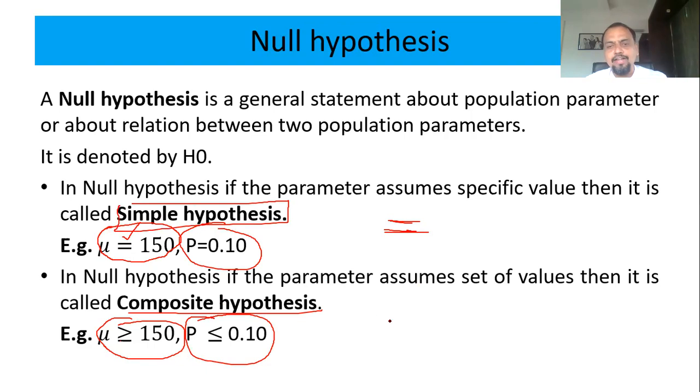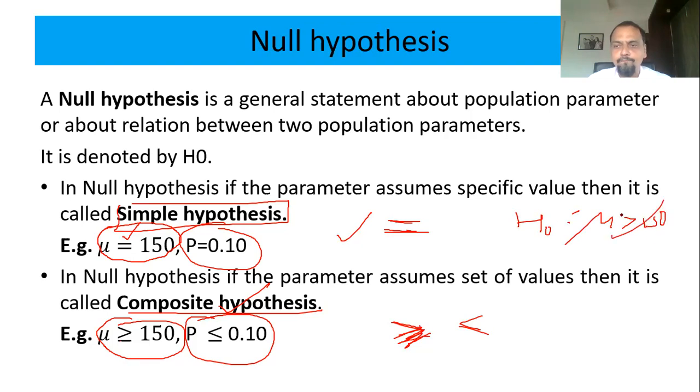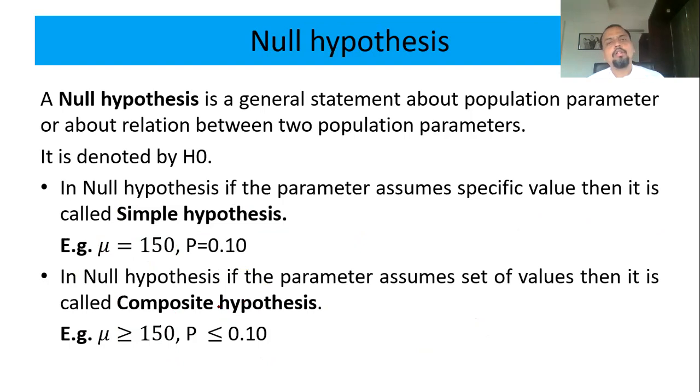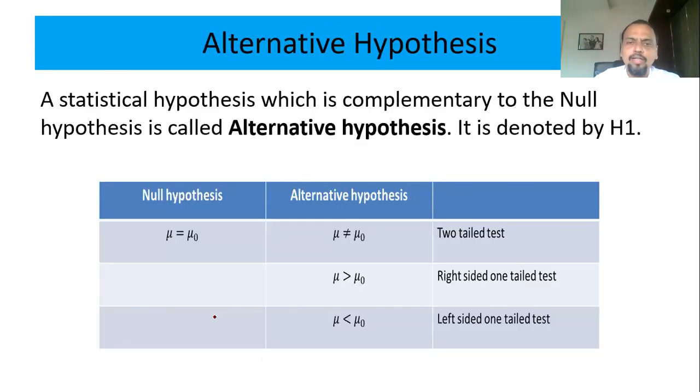When it takes a range of value like greater than or equal to, less than or equal to, then it is called a composite. Mind well, null hypothesis should have an equal to sign, either purely equal to or greater than or equal to. That means in my null hypothesis, I cannot say mu greater than 150. Then it is wrong. It should be having an equal to sign. This is a null hypothesis. What is alternative? Complementary to the null hypothesis is called an alternative hypothesis.